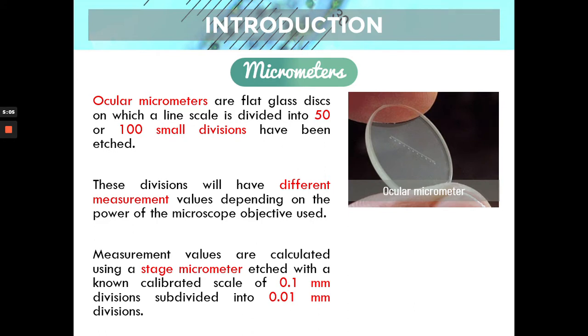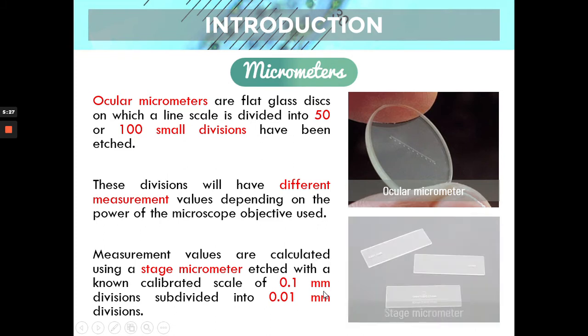Using a stage micrometer. The stage micrometer has a known measurement that we then base the measurements of our ocular micrometers from. It's a calibrated scale of 0.1 millimeter, and it actually has smaller divisions of about 0.01 millimeter per division. And this is the stage micrometer.